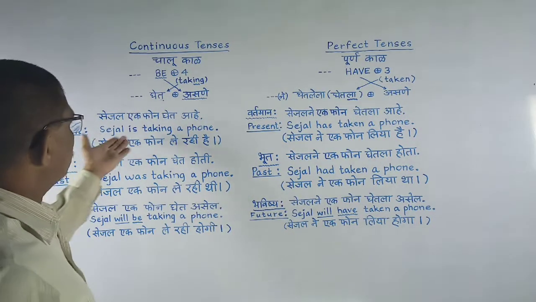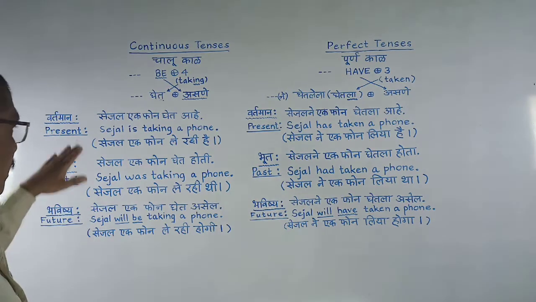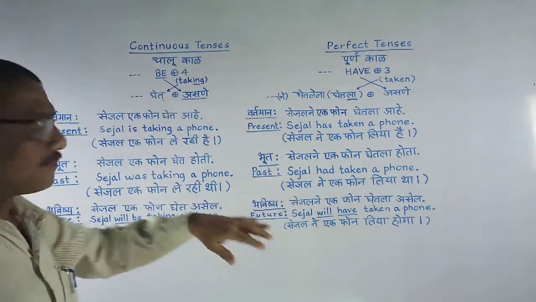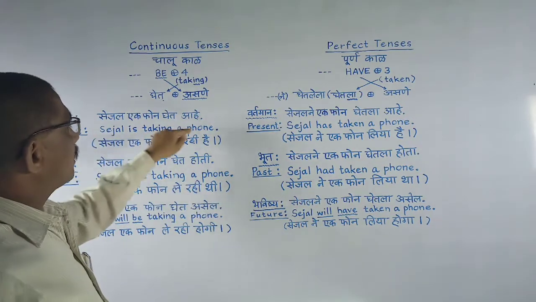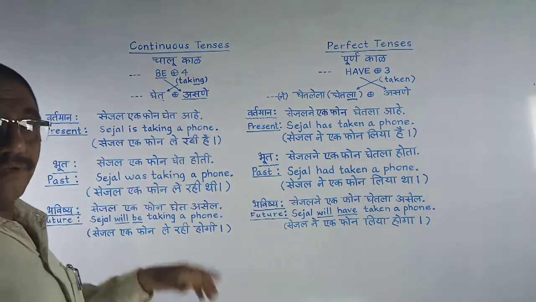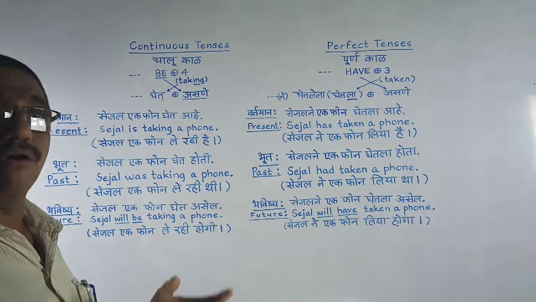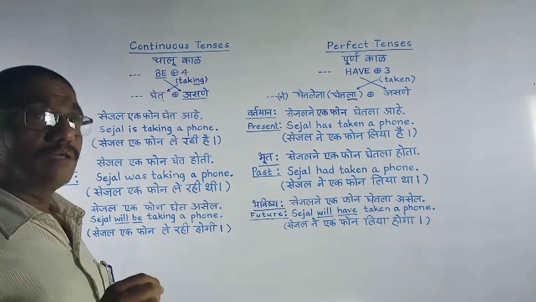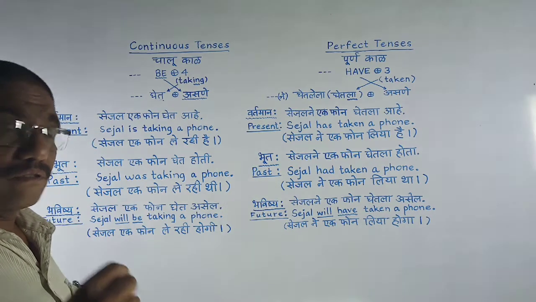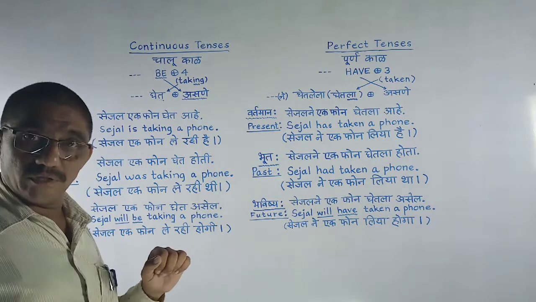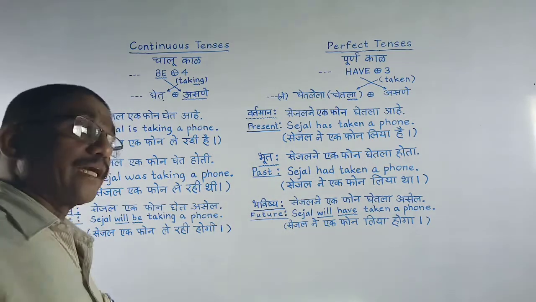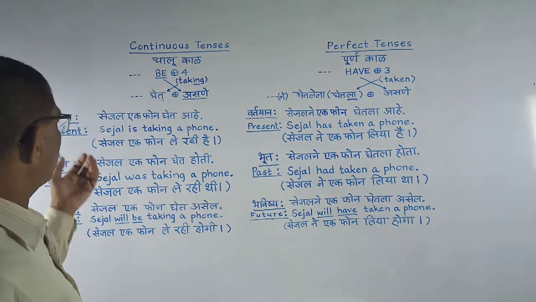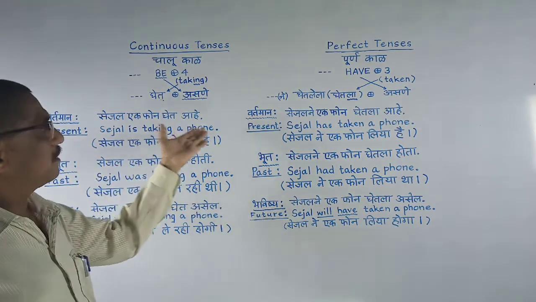In present, Sejal is taking a phone. I am taking a phone. You are taking a phone. Like this, every construction happens depending on the subject, whether it is first person singular, third person singular, or second person singular or plural. For both, we are using here: you are taking a phone.